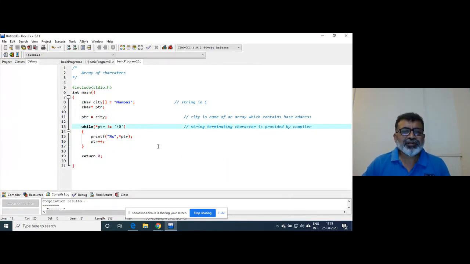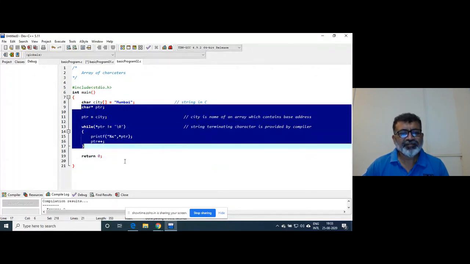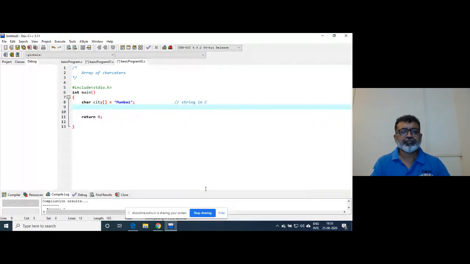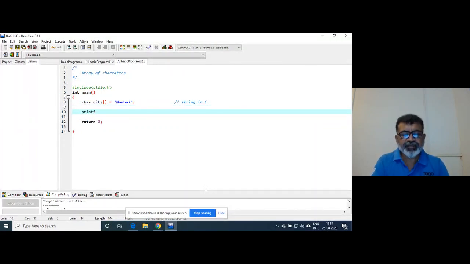So there is a way. Just write printf and write percent s as the format specifier for string and give the name as cp. That's it.